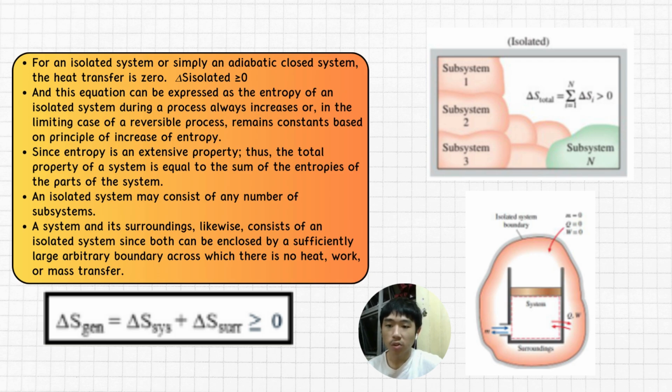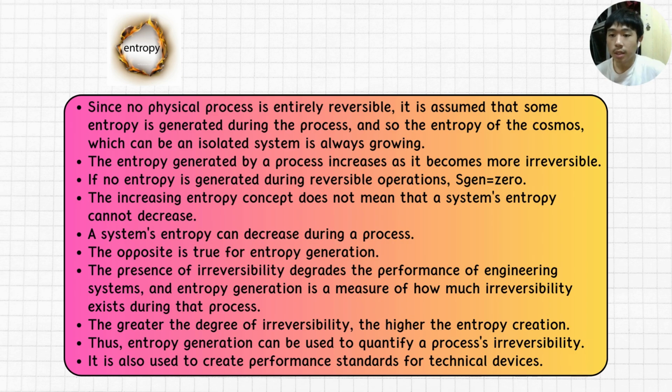An isolated system may consist of any number of subsystems. A system and its surroundings likewise constitute an isolated system, since both can be enclosed by a sufficiently large arbitrary boundary across which there is no heat, work, or mass transfer. Since no physical process is entirely reversible, it is assumed that some entropy is generated during the process, and so the entropy of the cosmos, which can be an isolated system, is always growing.